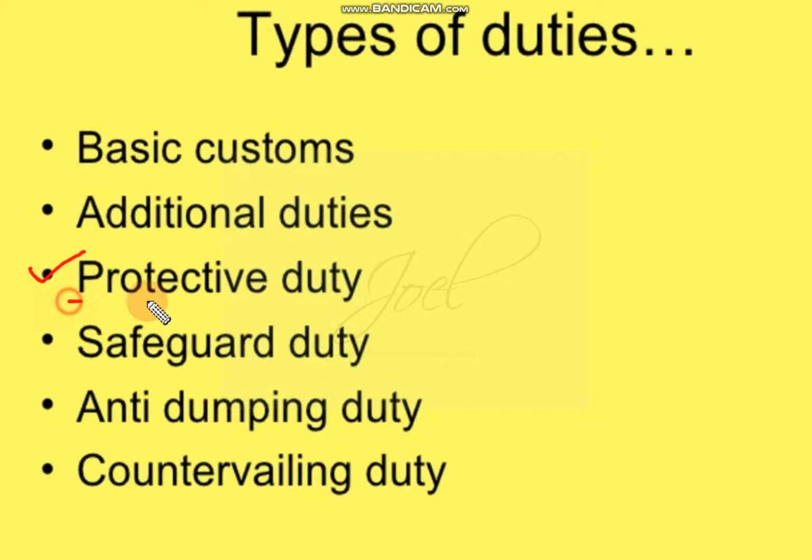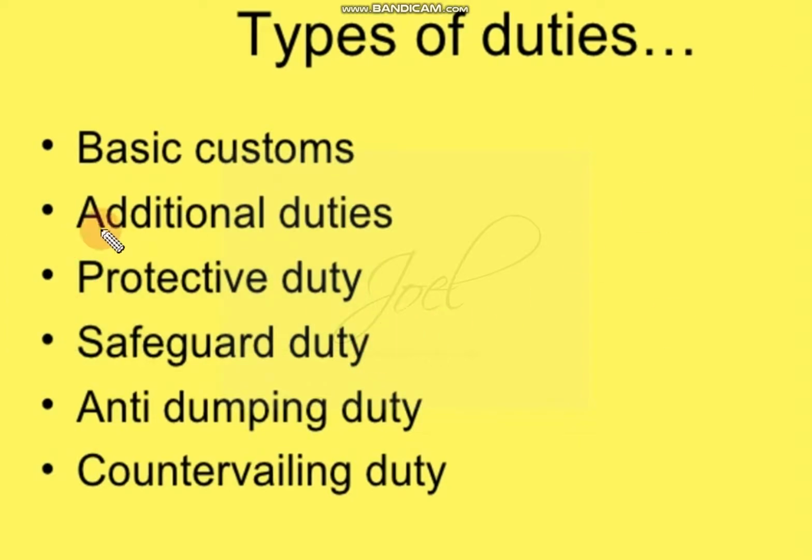To protect domestic industry, this duty will be levied, so that when they are levying this particular duty, automatically the product will become costlier and people will think twice to export the product to India. And even in India, people will think again and again to purchase the product because it is costlier. So if you get the same products in India, you can purchase that product only. You need not go to that other product which is available in foreign, which is available at higher cost.